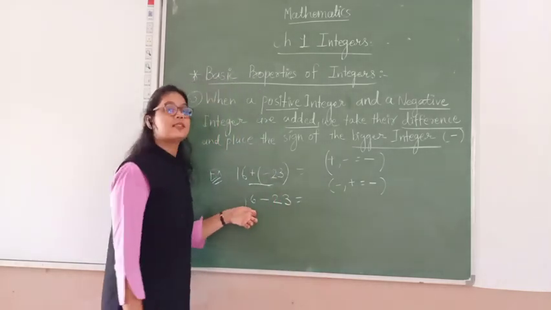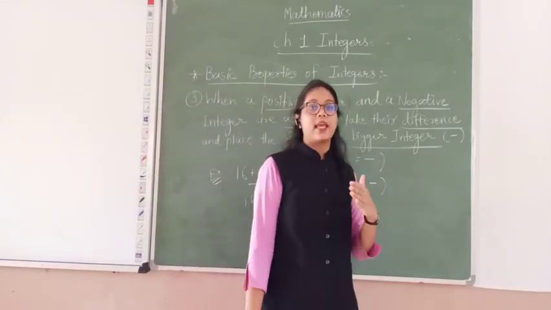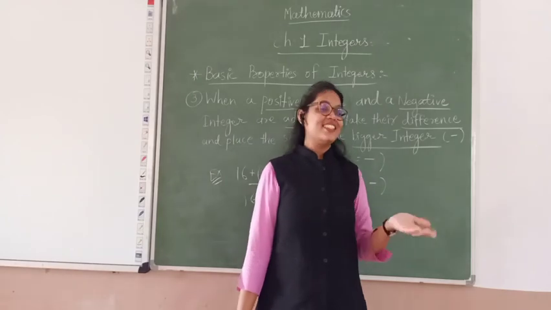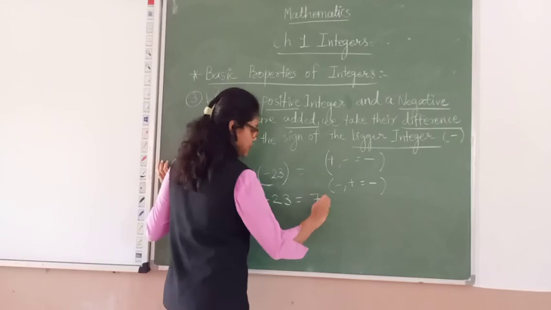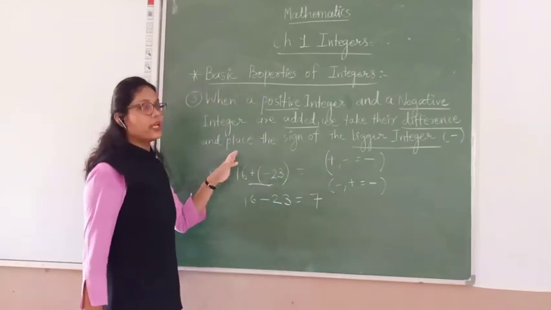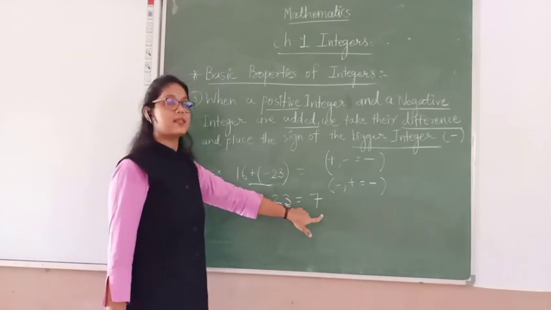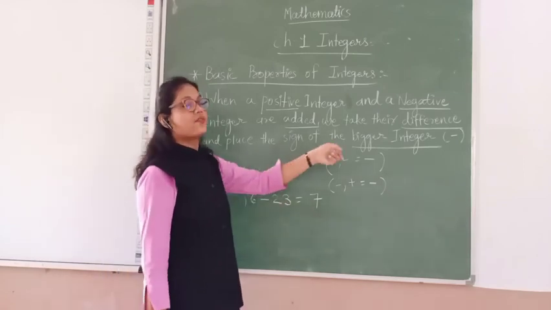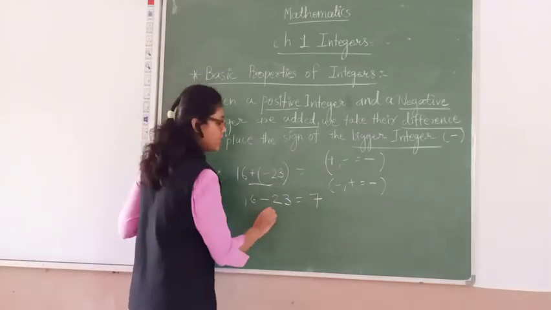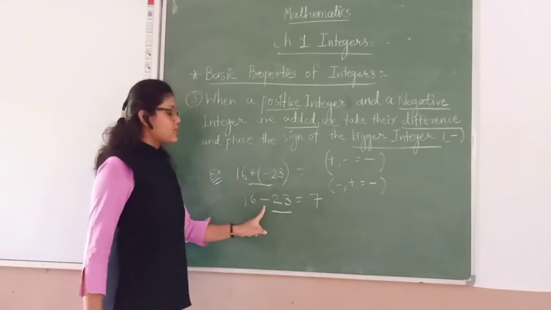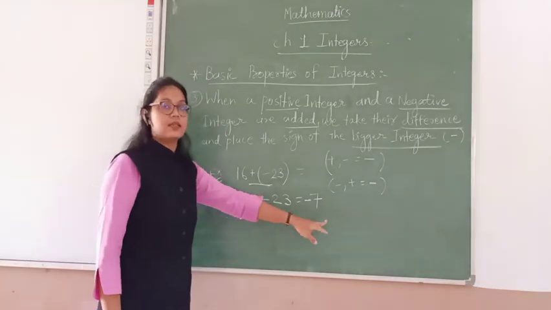Why? Because 16 is smaller than 23. If we think logically, we cannot subtract 16 minus 23. But according to the property, take the difference. We have taken the difference, that is 7. And place the sign of the bigger integer. In both numbers, which number is bigger? 23. And 23 is the minus number. So here our answer is minus 7.